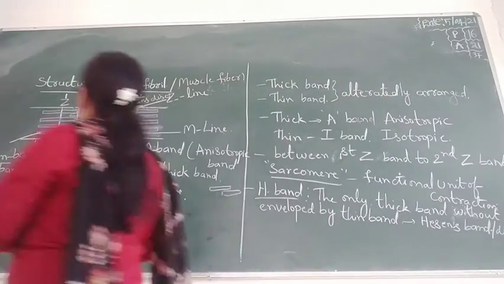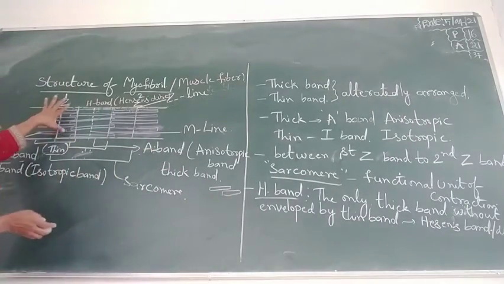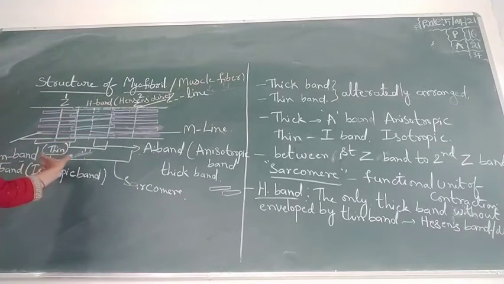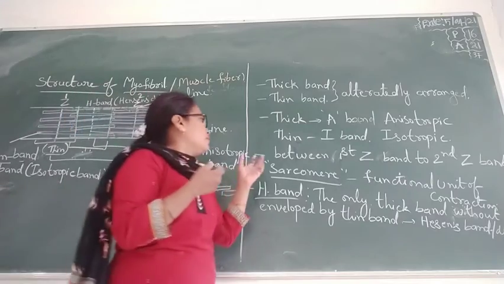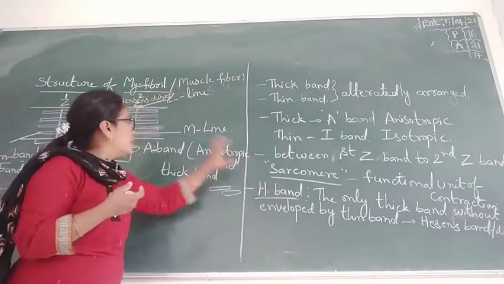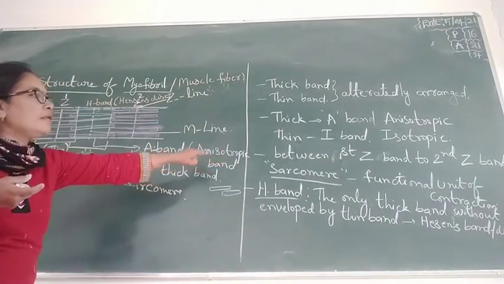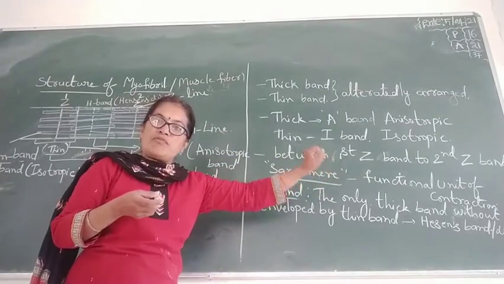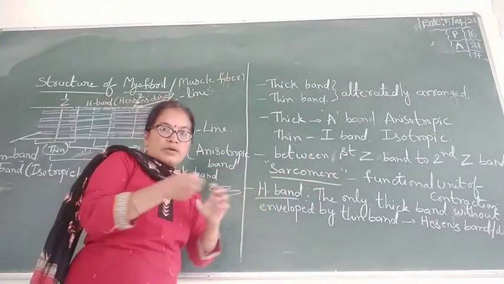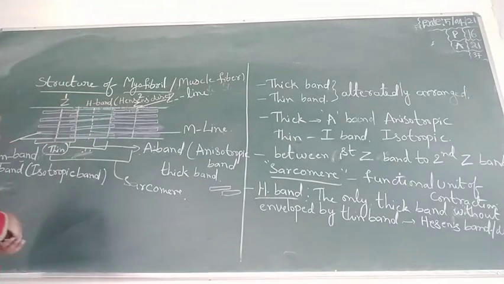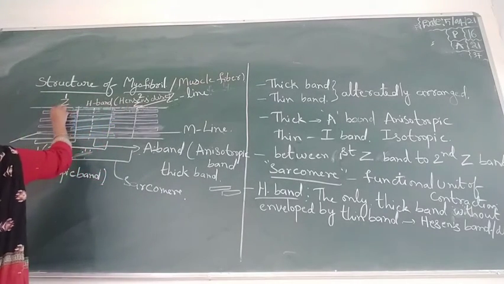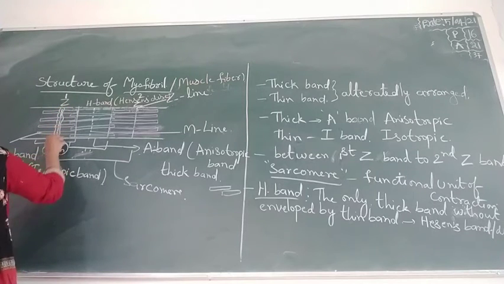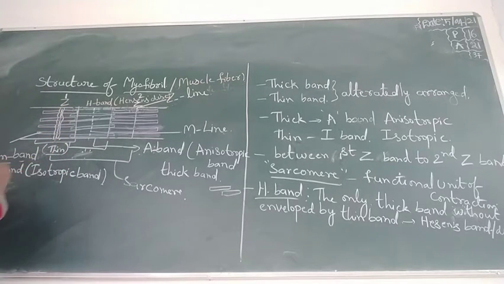Because of this sarcomere, the portion from Z1 to Z2, they make the contraction. That is the functional unit of contraction. Because of that, we can move our muscles. And next, on both sides, they contain the invaginations called the sarcolemma.